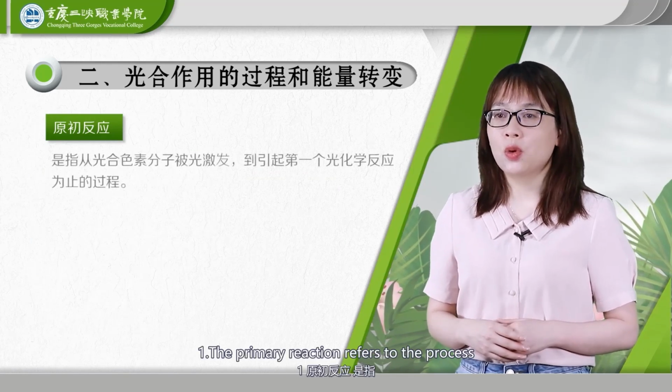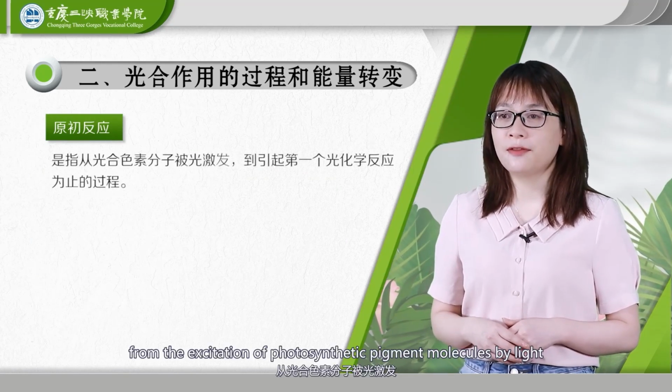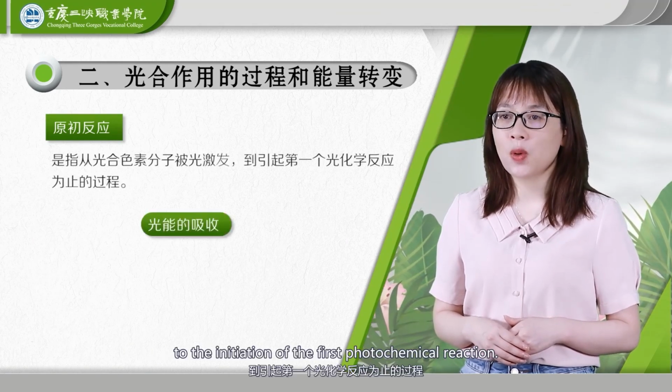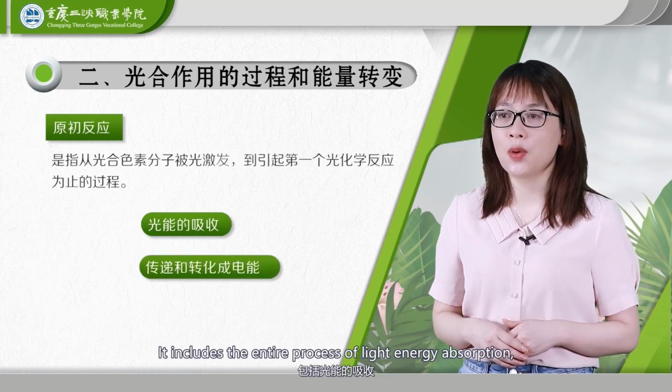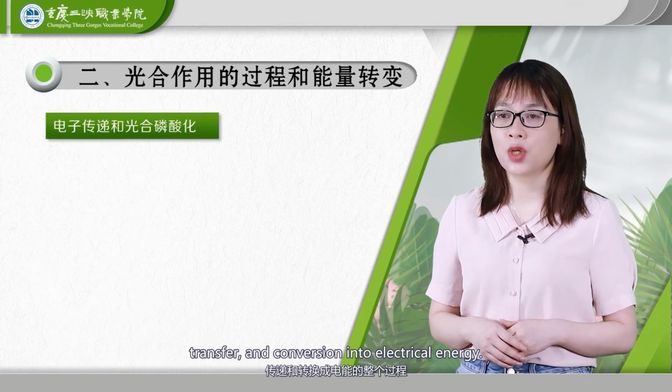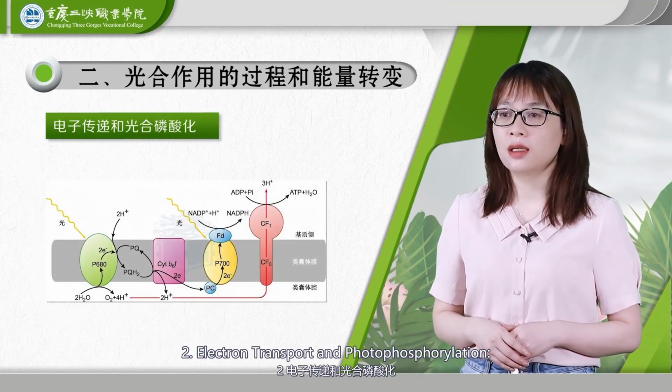1. The primary reaction refers to the process from the excitation of photosynthetic pigment molecules by light to the initiation of the first photochemical reaction. It includes the entire process of light energy absorption, transfer and conversion into electrical energy. 2. Electron transport and photophosphorylation.